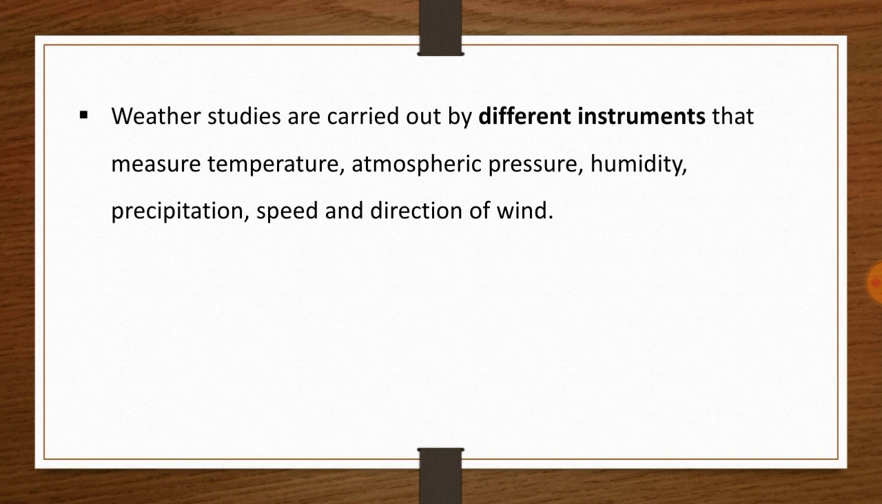So weather studies are carried out by different instruments. We use different kinds of instruments in order to observe the weather and climate of a particular region. That includes instruments which measure temperature, atmospheric pressure, humidity, precipitation, and speed and direction of wind. So all these tools for measurement are used for the studies.